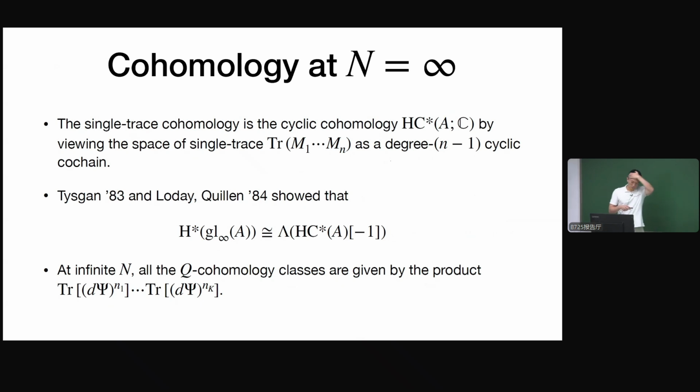There is a theorem proved by Zagan, Lode, and Quillen that in the infinite n limit, if I consider GL infinity, then the cohomology is isomorphic to the product of the cyclic cohomology. So this theorem tells us that at infinite n, all the Q cohomology classes are given by products of this form.